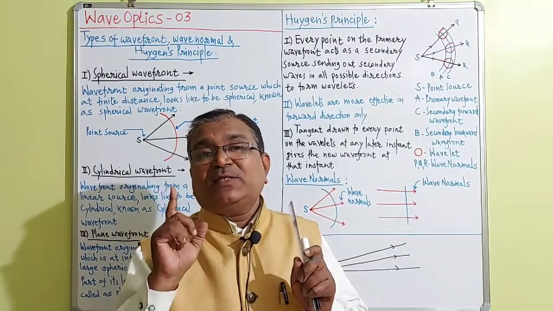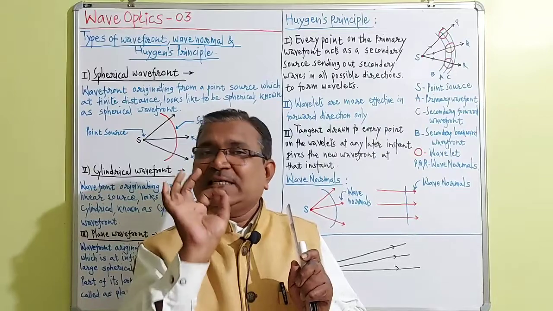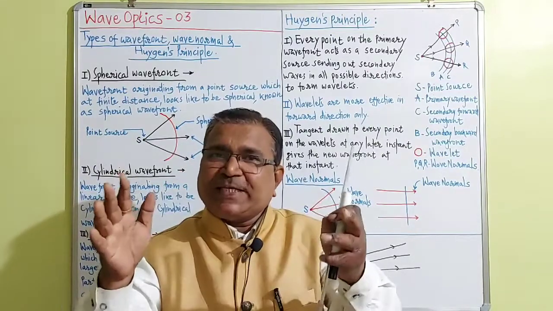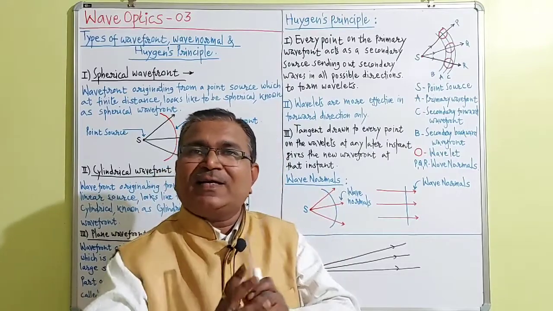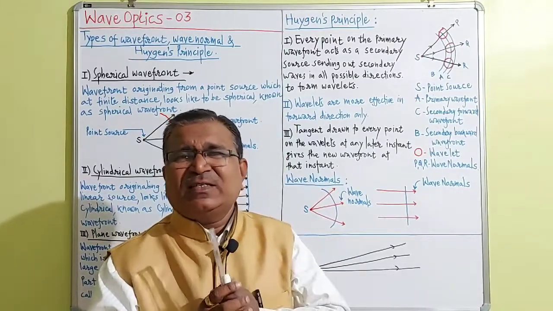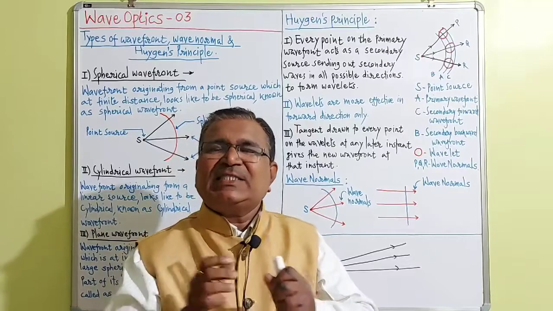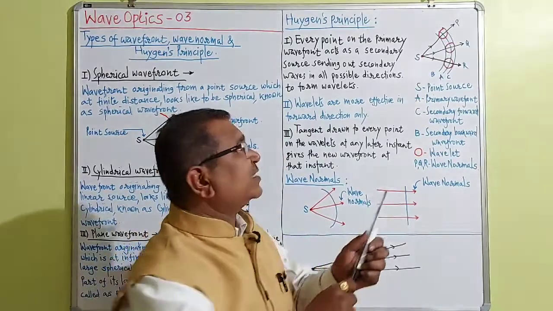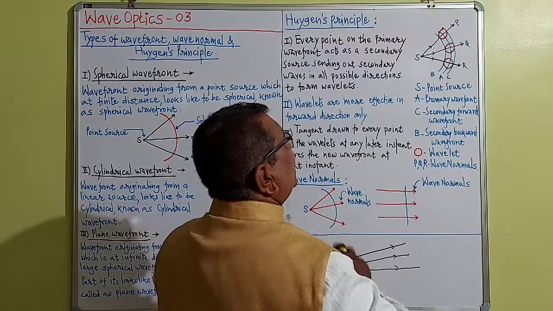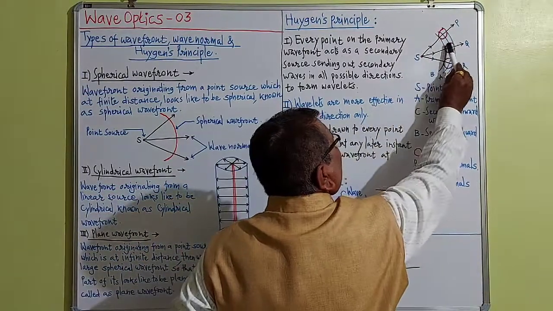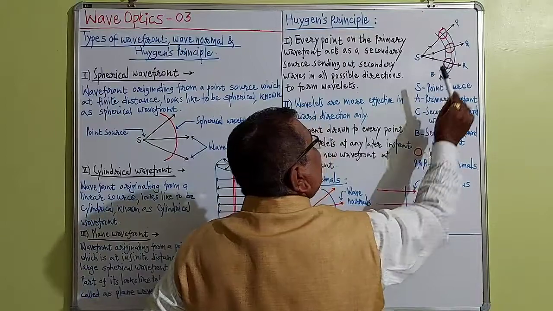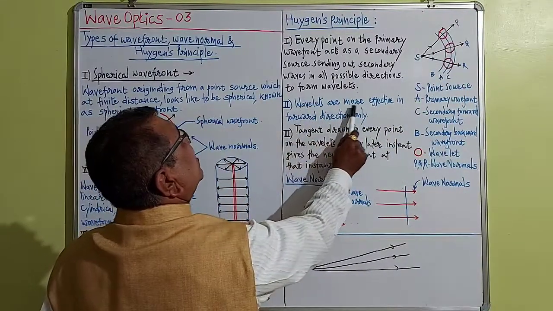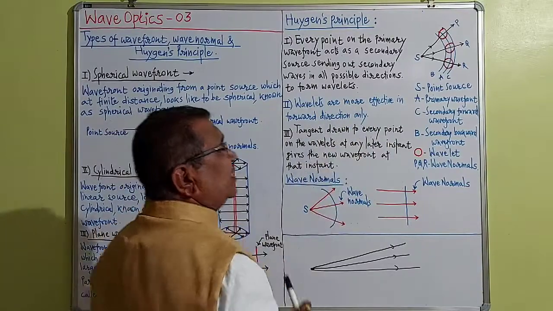And another important thing, in the second part, wavelets are more effective in forward direction only. That is a rule made by the researcher. Secondary wavelets are more effective in forward direction. That means it is more effective here, here, here, in forward direction. That I have written here: wavelets are more effective in forward direction only.